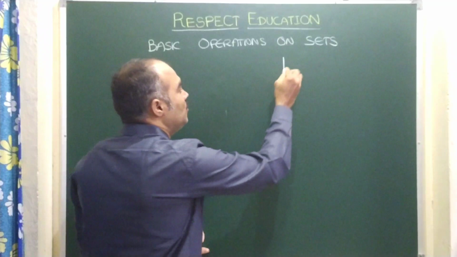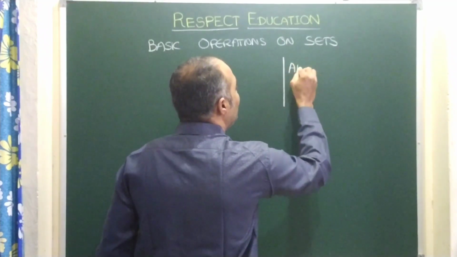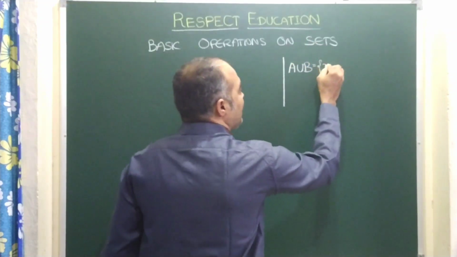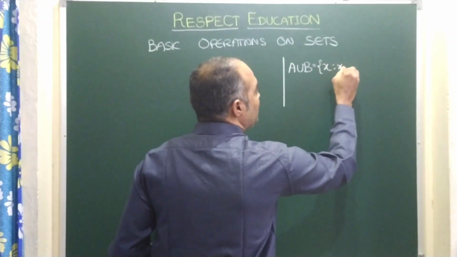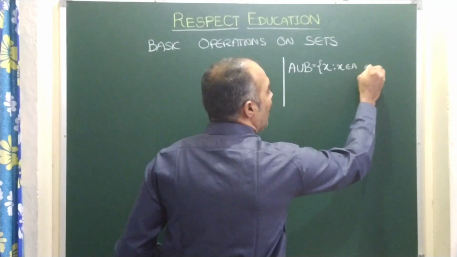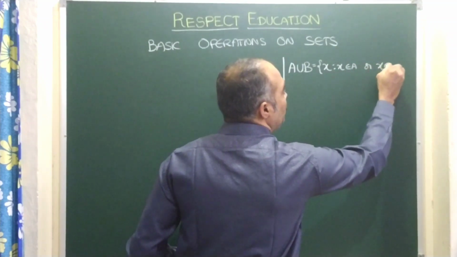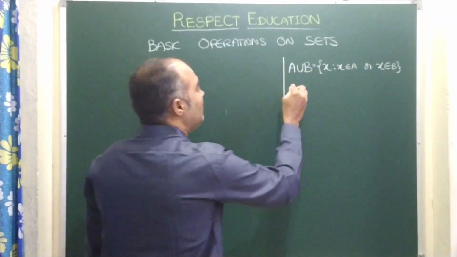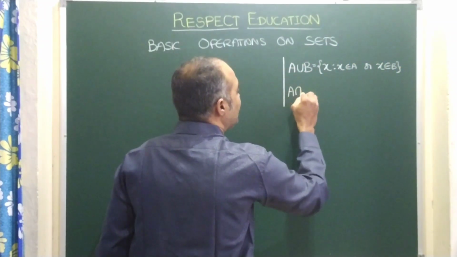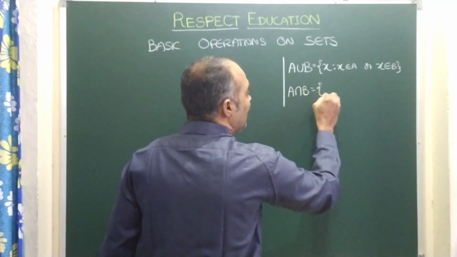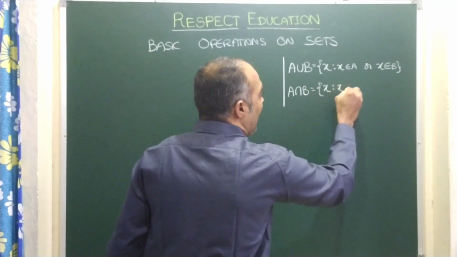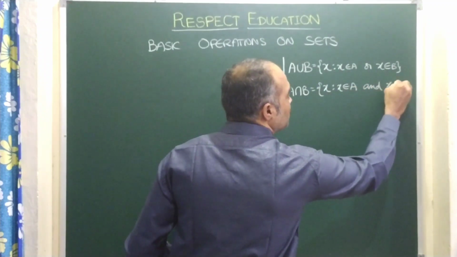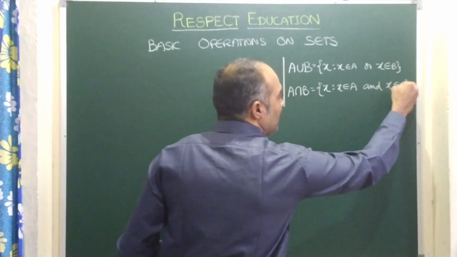The first is A union B, which can be written as x such that x belongs to A or x belongs to B. And the second one, A intersection B, can be written as x such that x belongs to A and x belongs to B. Right?